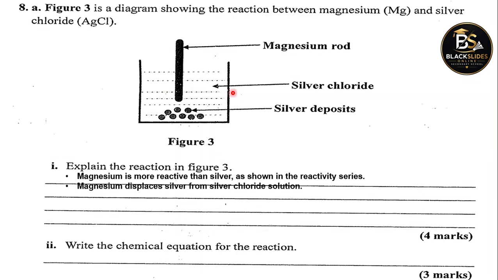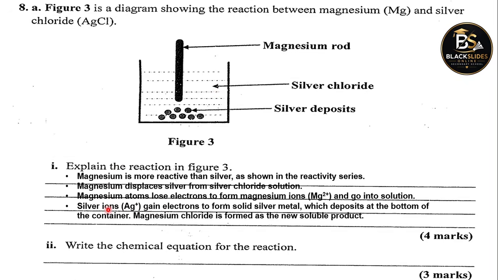than silver. So the magnesium atoms in the process will lose electrons once dipped there to form magnesium ions, Mg2+, and go into the solution and combine with the chloride ions forming magnesium chloride salt.